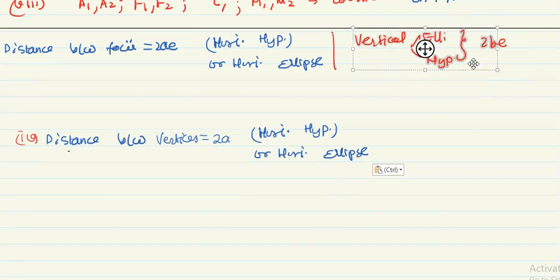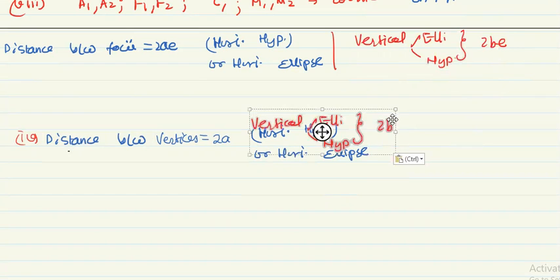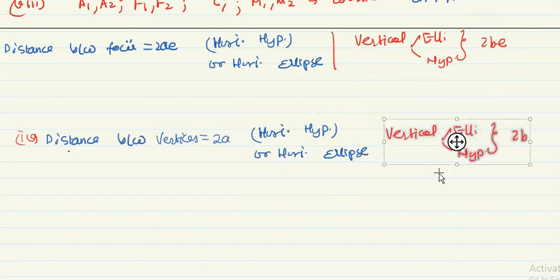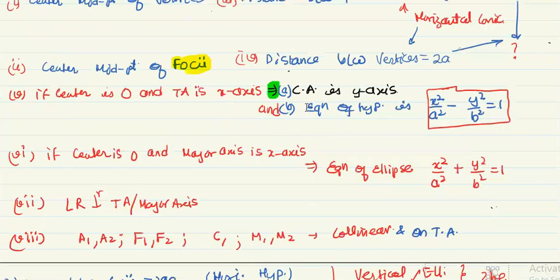You understand? This will be 2B. So distance between vertices, be very clear. Whenever you see the coordinates, first of all you decide whether it is horizontal or vertical. That is your first step in solving hyperbola or ellipse. Accordingly, it will be 2A or 2B.